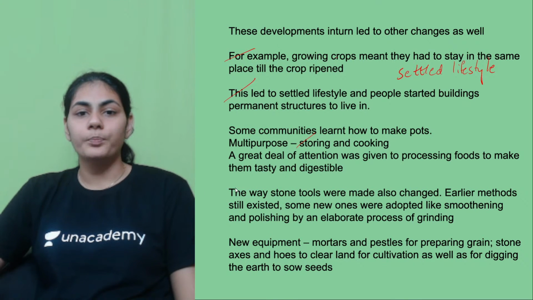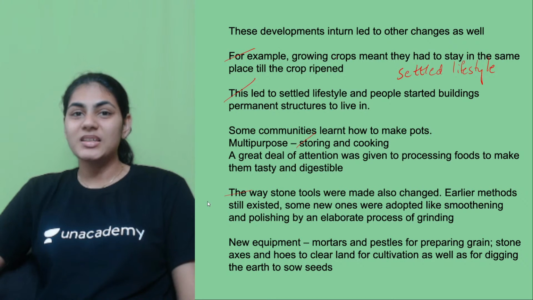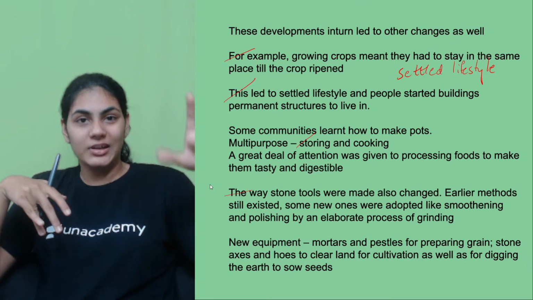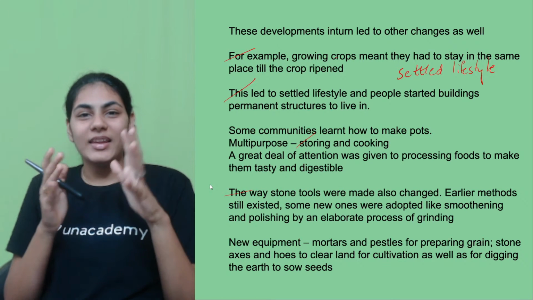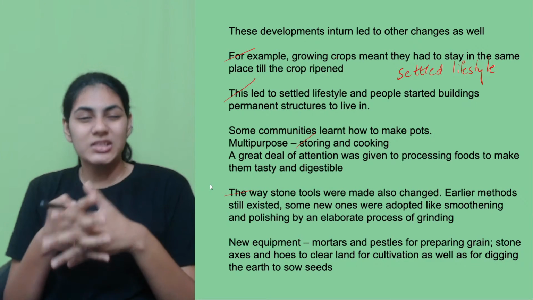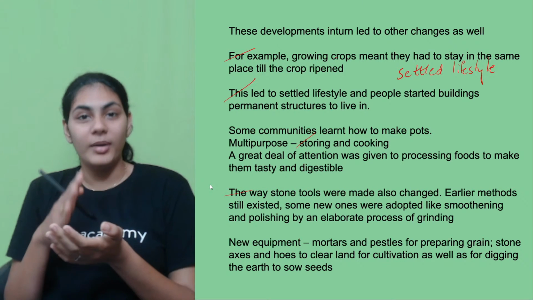Yeah, so the way in which the stone tools were made was also changed. Because if you look at tools from the earlier period, from even more ancient times, they are very rugged or not so smooth. They were not so sharp also, basically they were blunt.